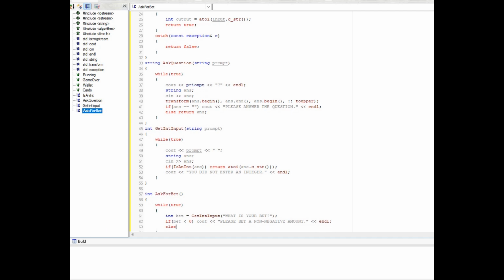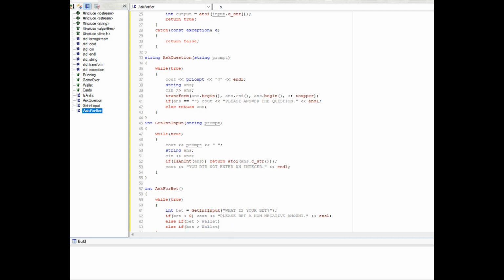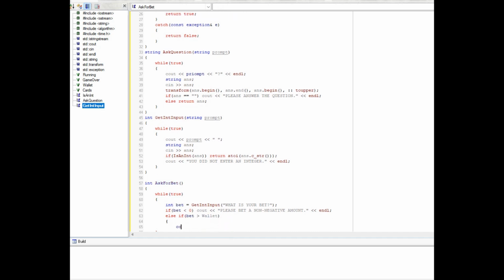Okay, else if bet is greater than wallet, cout sorry, my friend, but you bet too much.